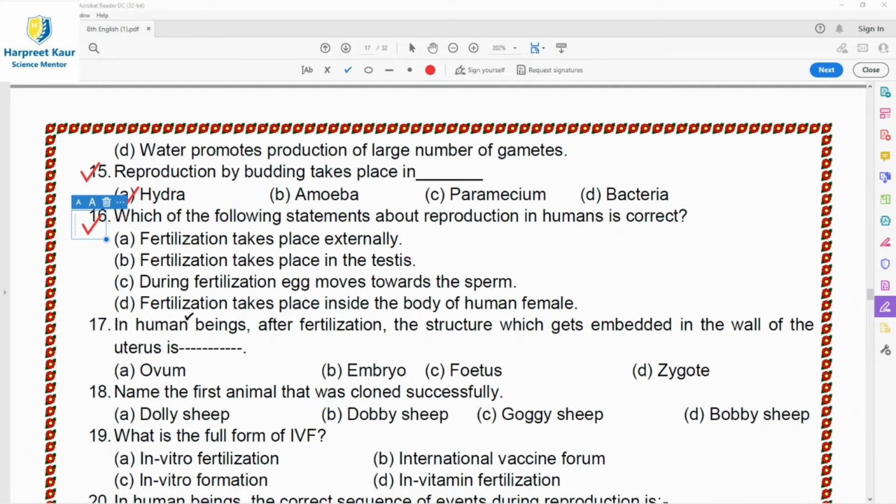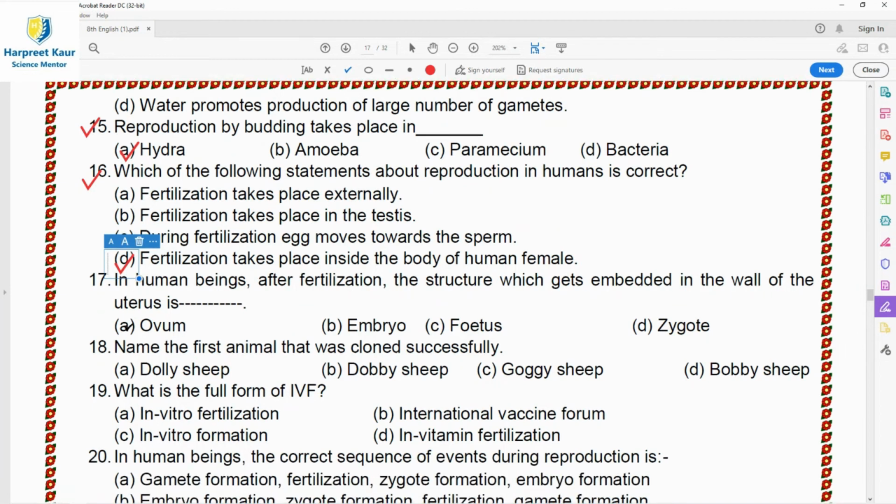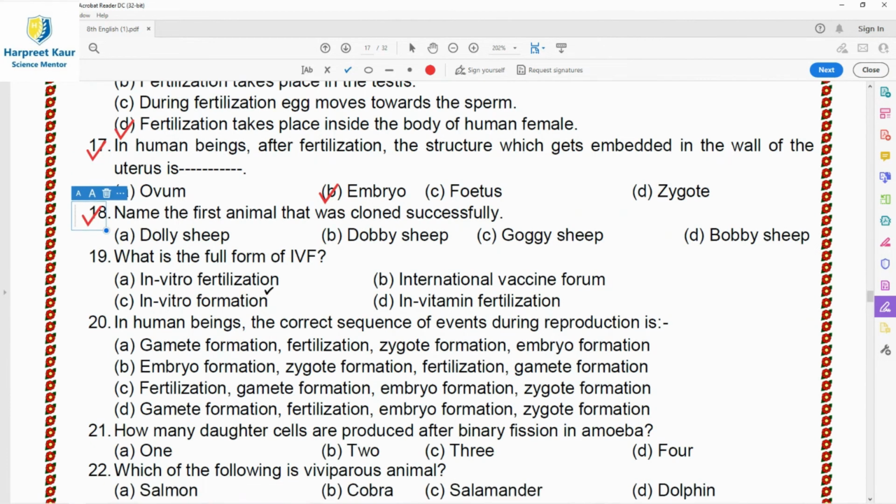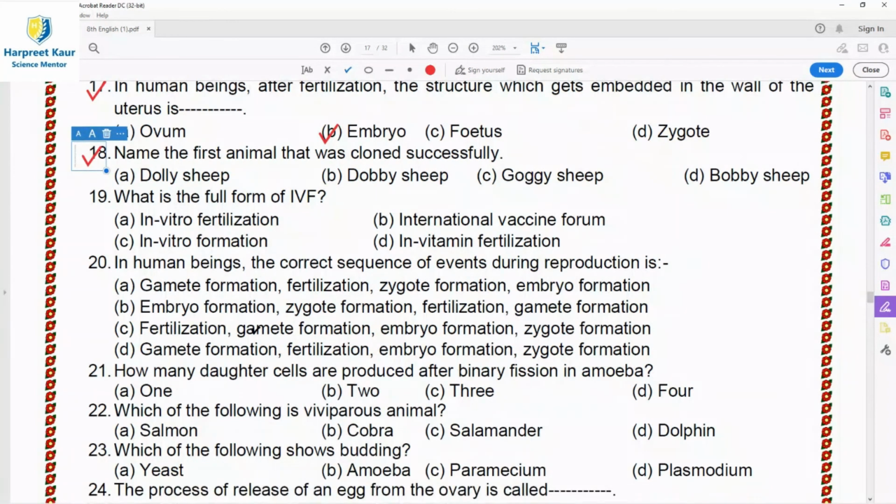Option D, fertilization takes place inside the body of human female. Yes, this is the right answer. So option D is the right answer for question 16. Then question 17, in human beings after fertilization, the structure which gets embedded in the wall of the uterus is, so it is the embryo which attaches itself to the wall of the uterus, and then its further development takes place. So question 18, name the first animal that was cloned successfully.